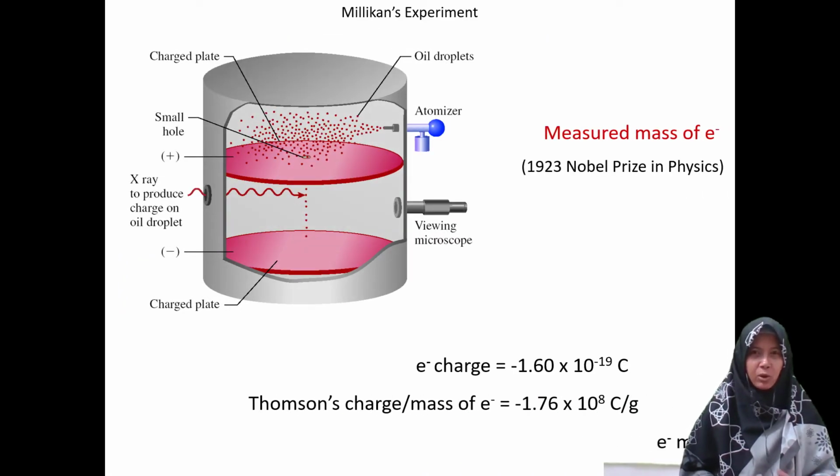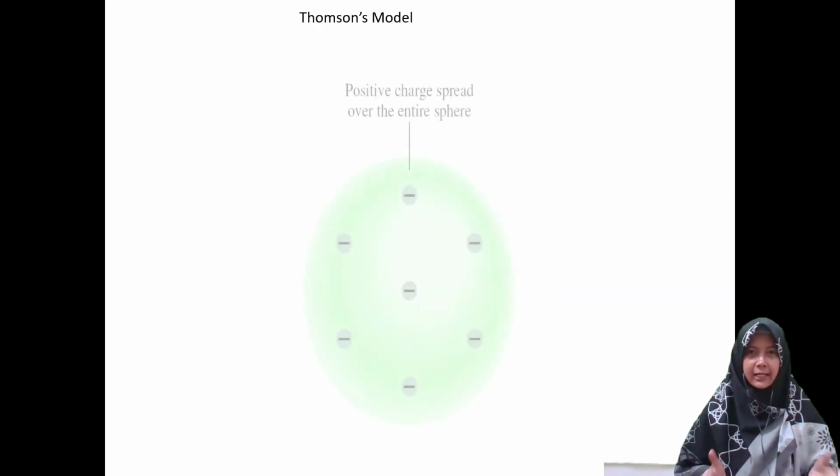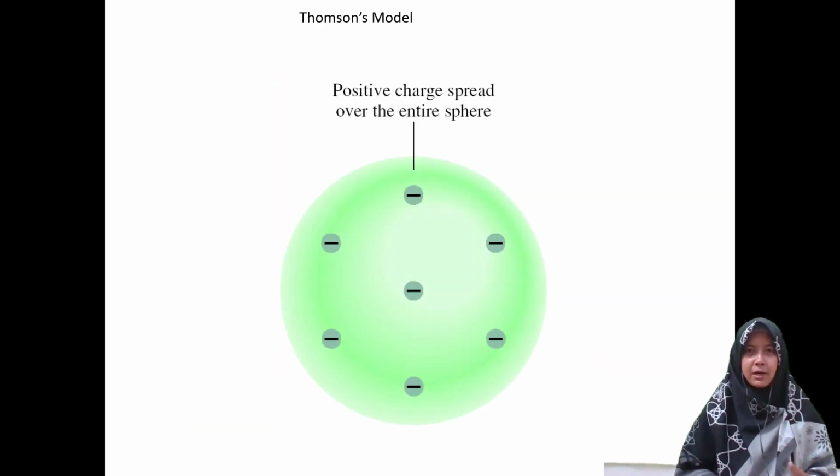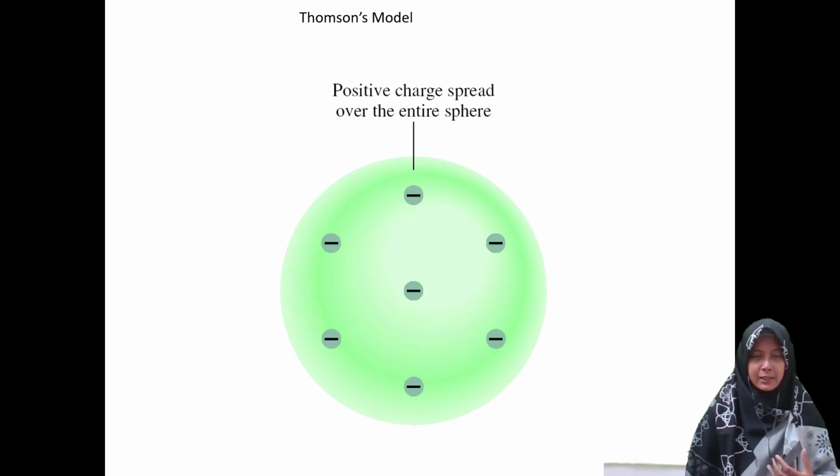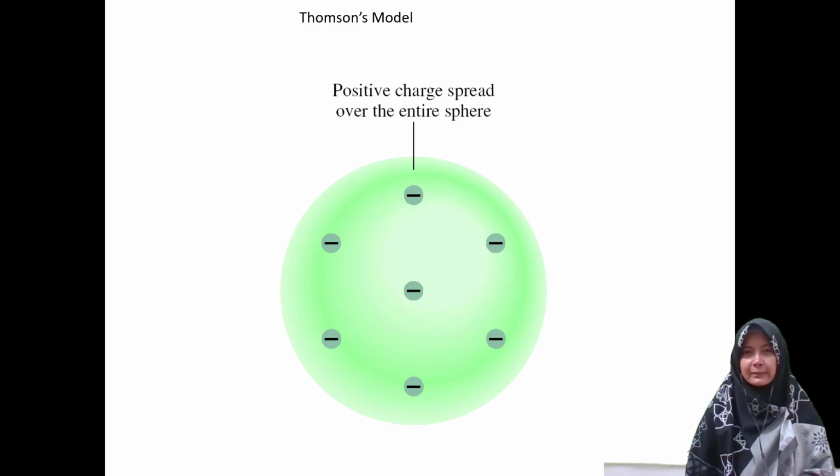Thomson gave a model of the atom and the electron. We know it as the raisin cake model, a visualization by Thomson. Thomson proposed that the electrons are spread around the surface of an atom and the positive charge is spread over the entire sphere. This is the Thomson model. Perhaps it's very familiar, it's like good time cookies, with the chocolate chips spread on the surface.